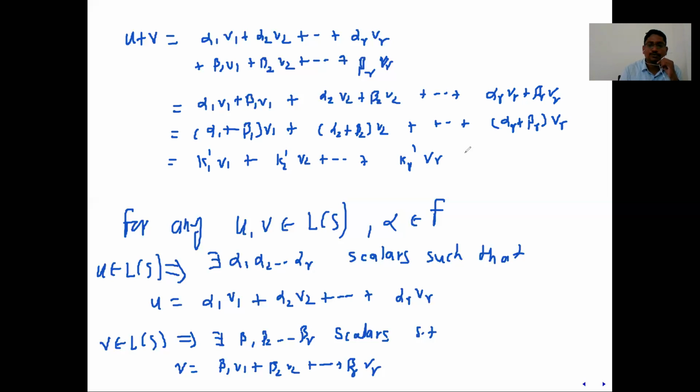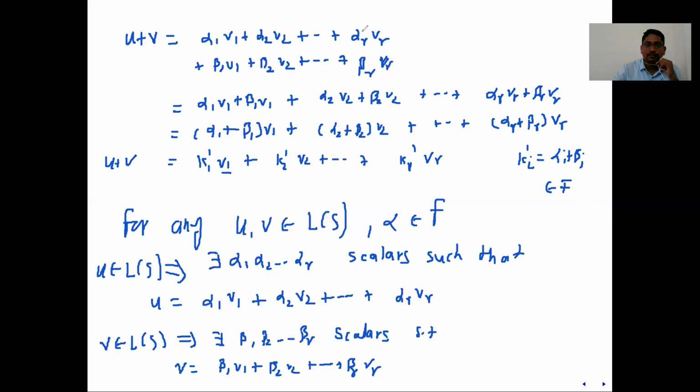So where does it belong? This is u plus v. You have shown it is a linear combination of v1, v2, and so on. What is this ki dash? It is alpha i plus beta i. Since alpha i and beta i are scalars, scalar means field element, and in a field the addition is closed. So the new scalar alpha i plus beta i, denoted by ki dash, belongs to F. So in this way the vector addition is closed.